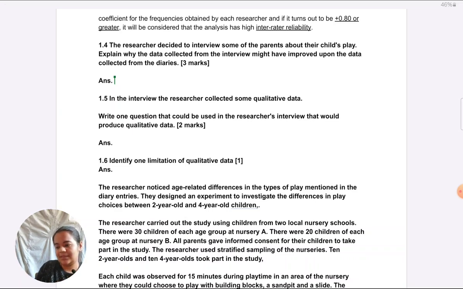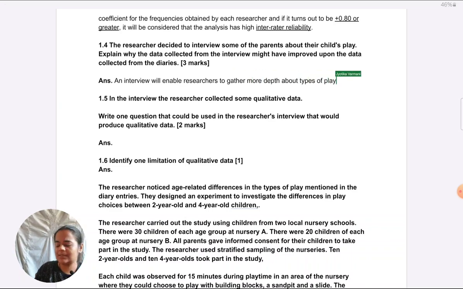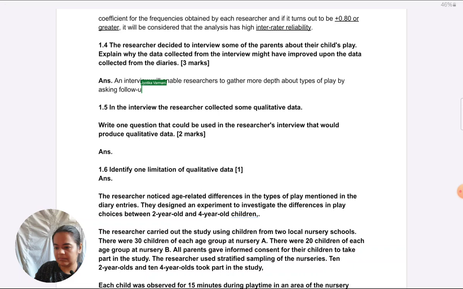So what we can say is an interview will enable researchers to gather more depth about type of play, again keep contextualizing, by asking follow-up questions to get more context, which would not be possible with diary extracts.